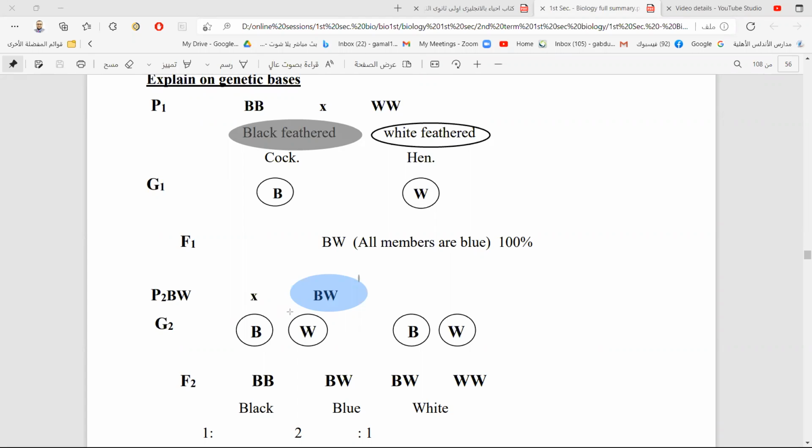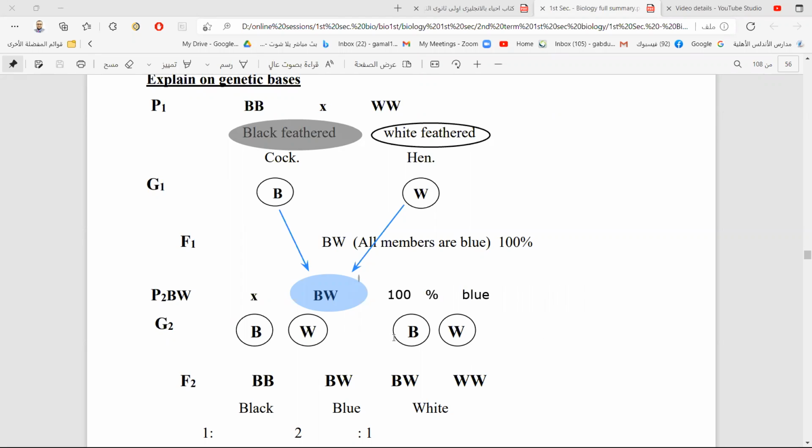A new color. So here we don't have a dominant gene and we don't have a recessive gene. We have a new characteristic. This means we have a lack of dominance, because we have a completely new trait coming by 100%. 100% blue. So it is completely different from Mendel.